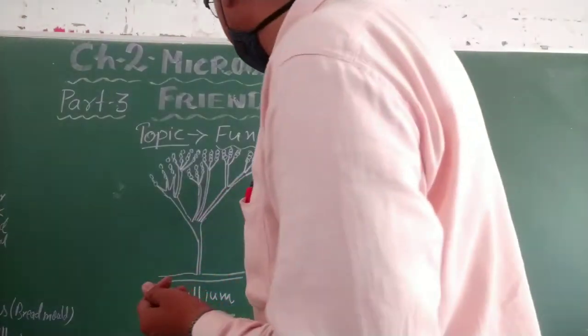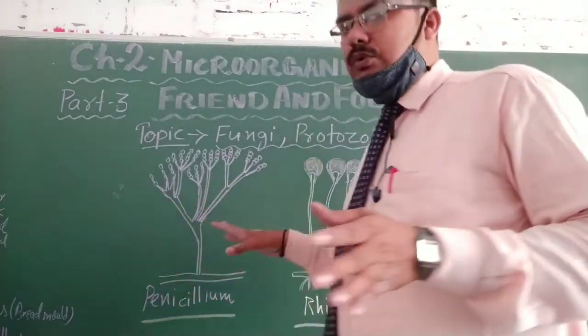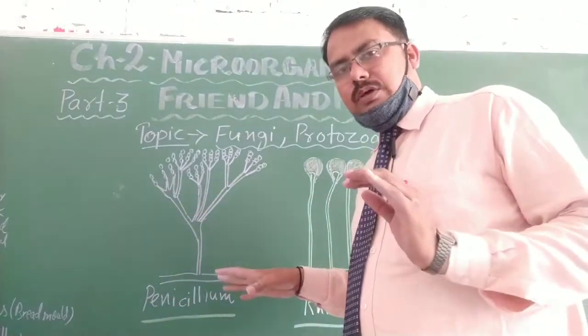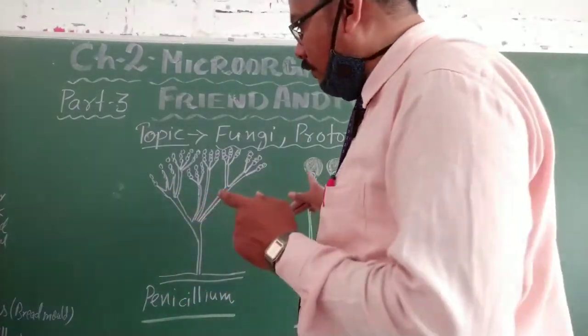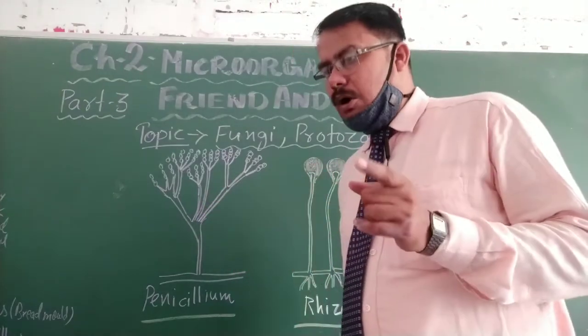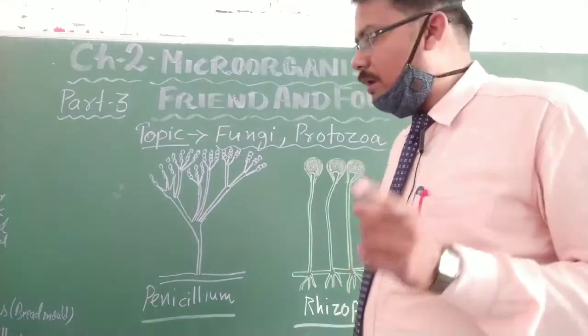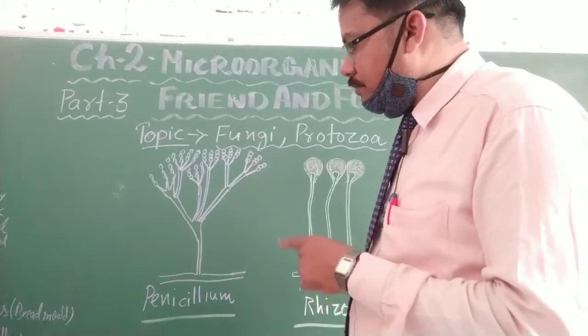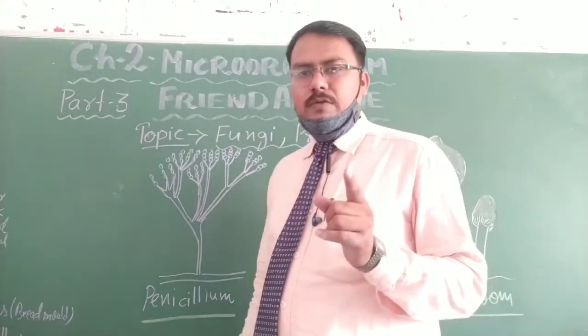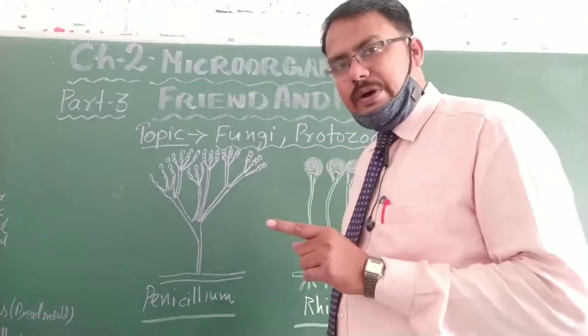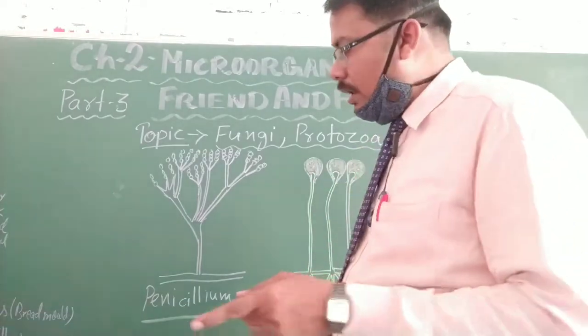Next, I am going to give you a few examples of fungi. That is the mold fungi. I have just told you about bread mold. It is Rhizopus. Rhizopus is the name of that fungi that grows on the bread, and it is called bread mold.